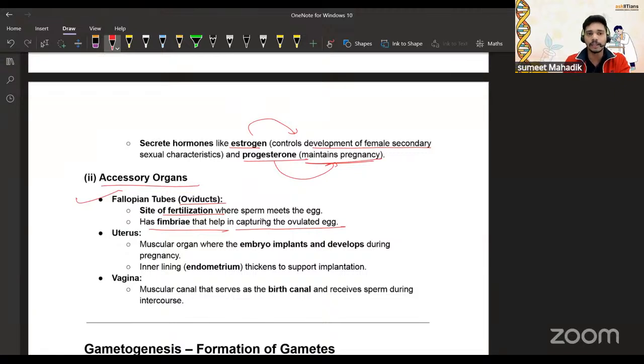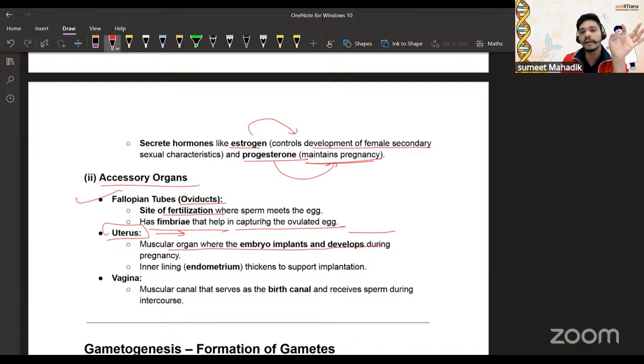Then the uterus, a muscular organ where the embryo implants and develops. After fertilization, the zygote is formed and gets implanted into the uterus. So the uterus is always ready, whenever there is a chance of the zygote coming. But what happens if the egg is not fertilized? Then the uterus has to destroy its own lining.